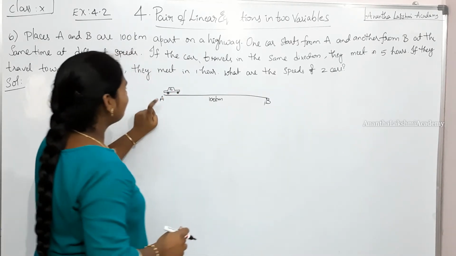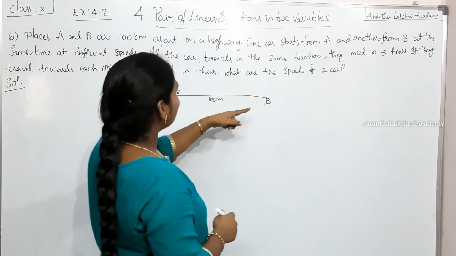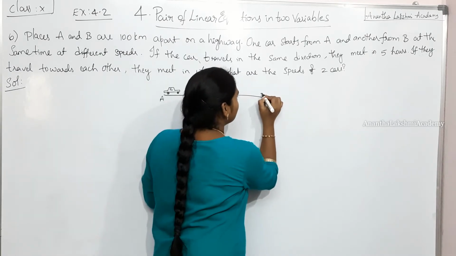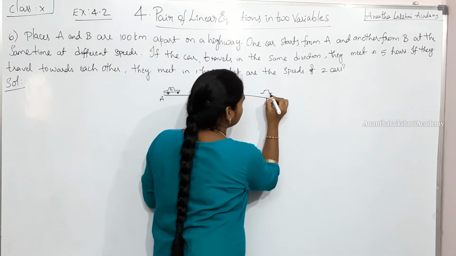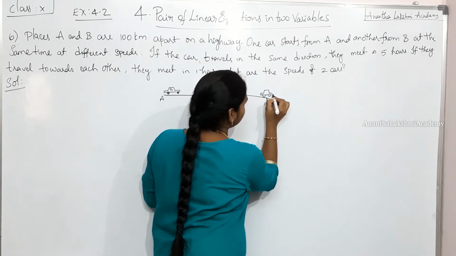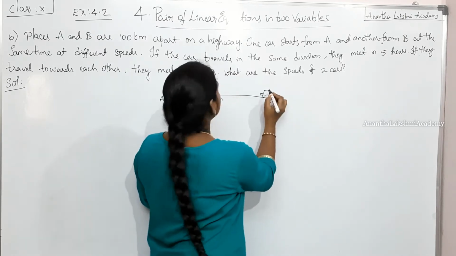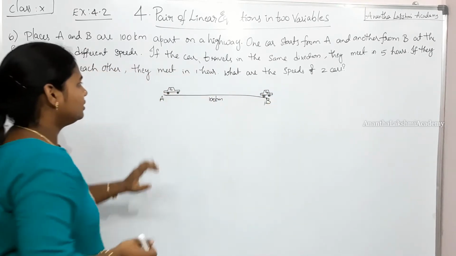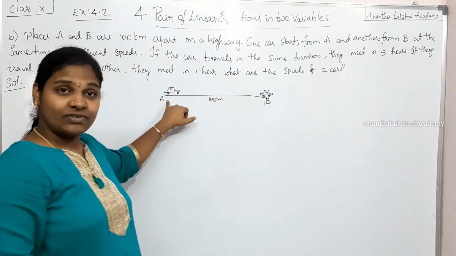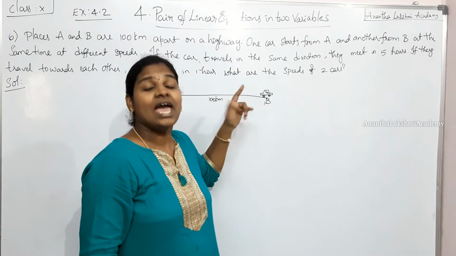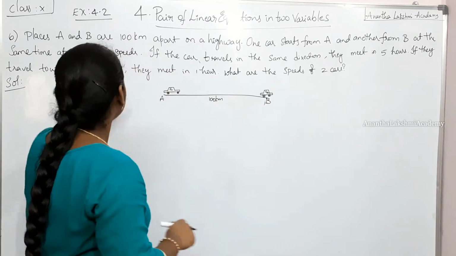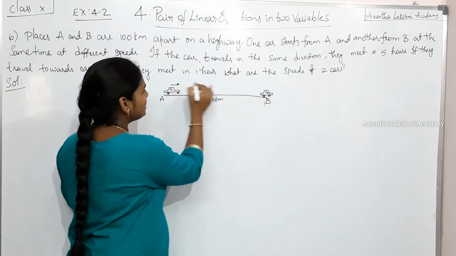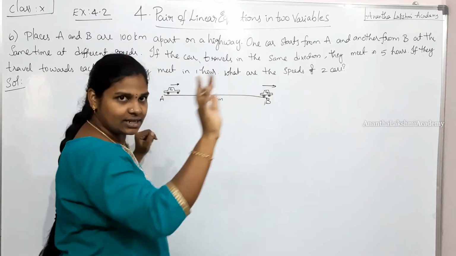It is traveling from point A. And there is also one car that starts from B, so there is one more car, which is C2. Let us assume this as C2. C1 and C2: one car started from A and the second car started from B at the same time but with different speeds. If the cars travel in the same direction, now C1 is traveling in this direction, C2 is also traveling in the same direction.